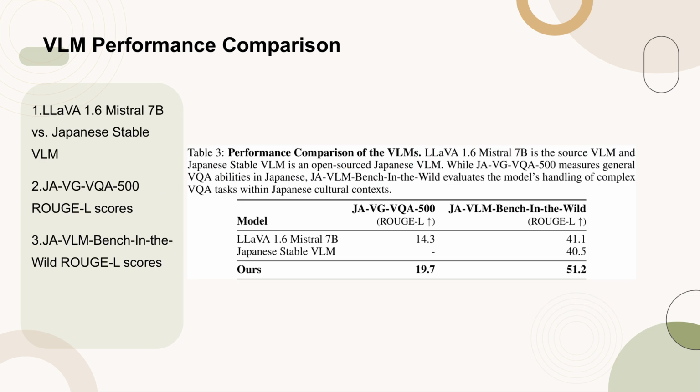Table 3 presents a performance comparison of vision language models, VLMs. The table highlights the ROUGE-L scores for 2 datasets, JA-VG-VQA-500, which measures general VQA abilities in Japanese, and JA-VLM-Bench-In-the-Wild, which evaluates the model's ability to handle complex VQA tasks within Japanese cultural contexts. The models compared are LLaVA 1.6 Mistral 7B, the source VLM, and Japanese Stable VLM, an open-source Japanese VLM. The results indicate the enhanced performance of the evolved VLM in both general and culturally specific VQA tasks.